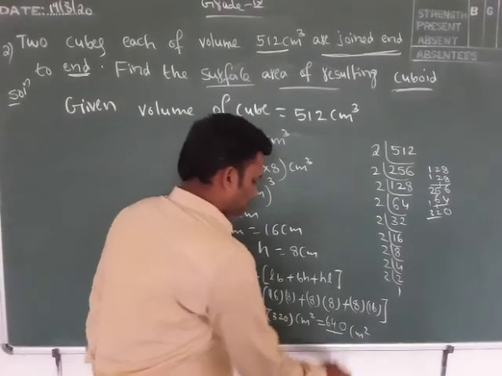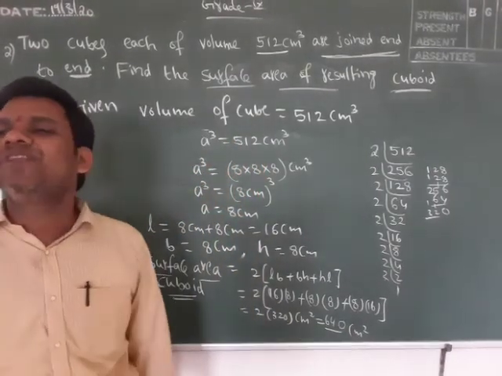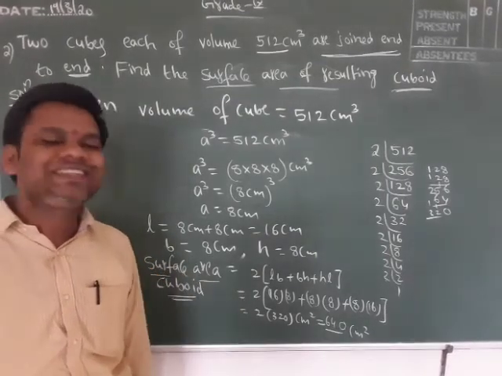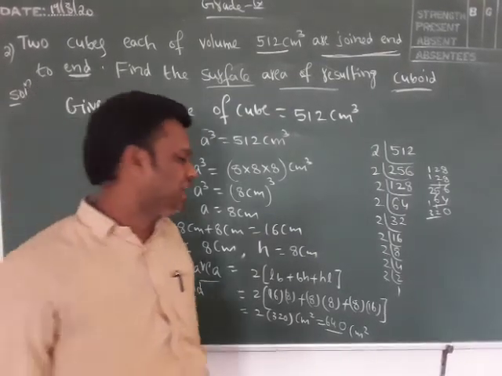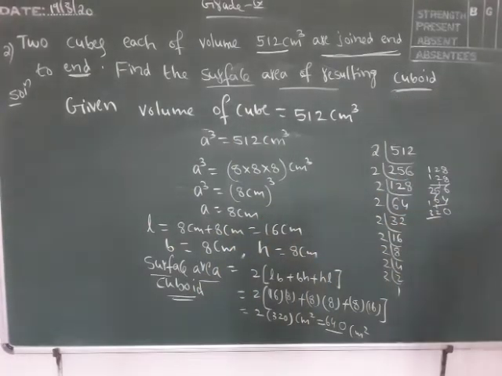So the required surface area of the cuboid is 640 centimeter square.